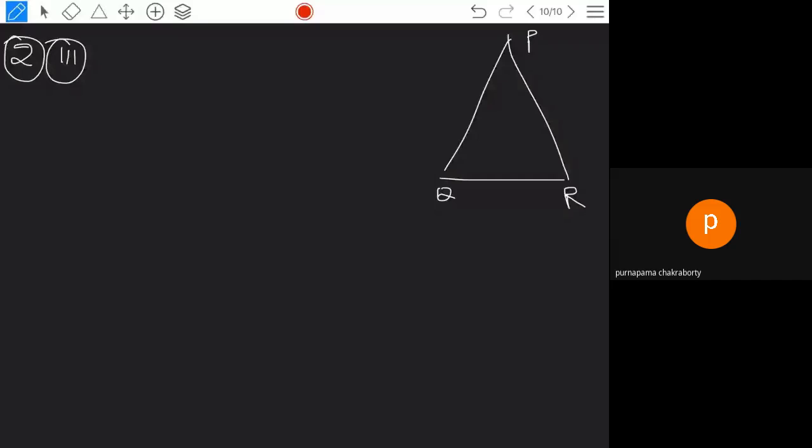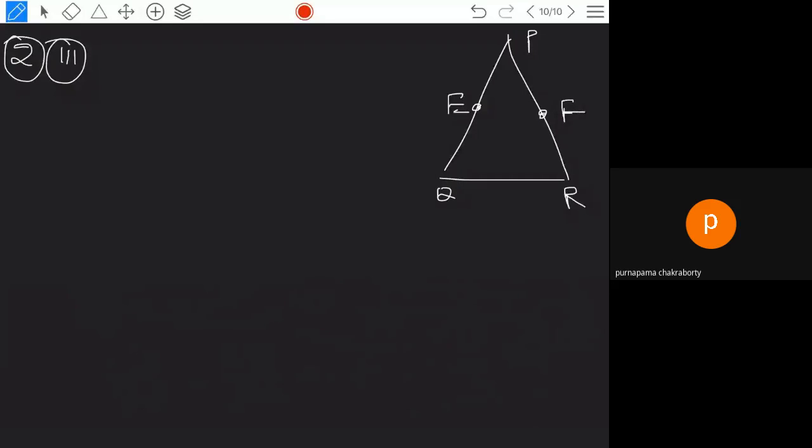In the third one, the solution is given to you, same triangle PQR. E is the point on PQ, F is the point on PR.